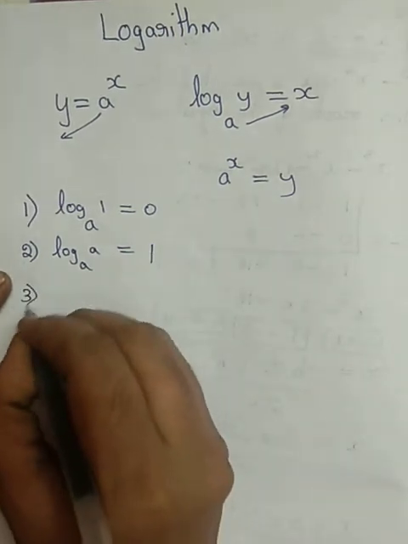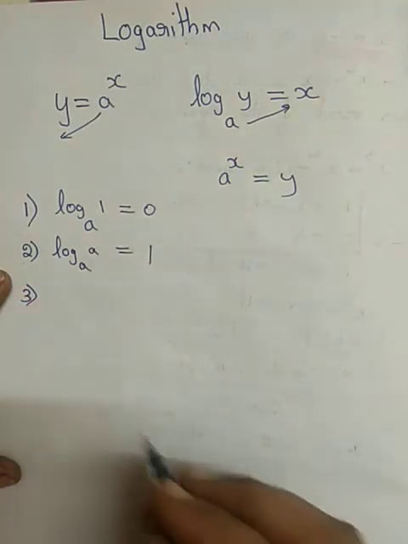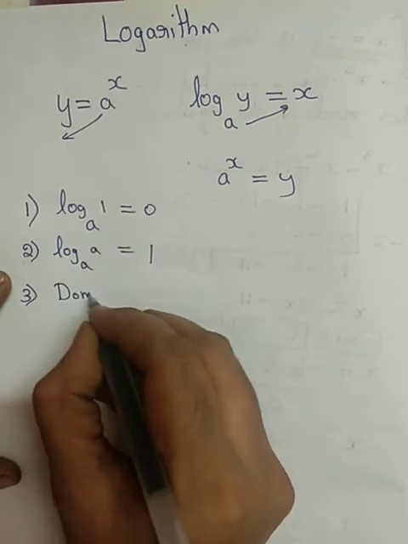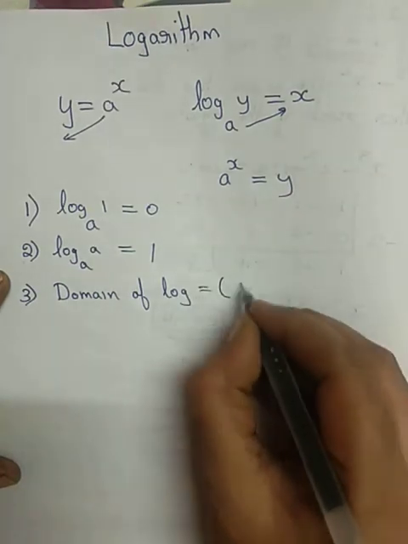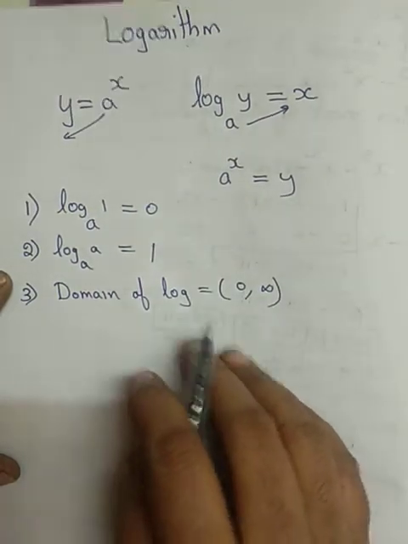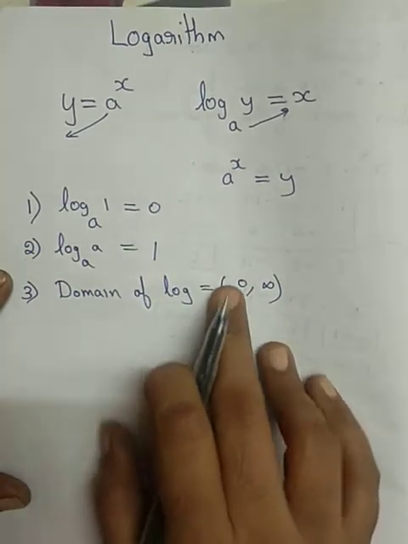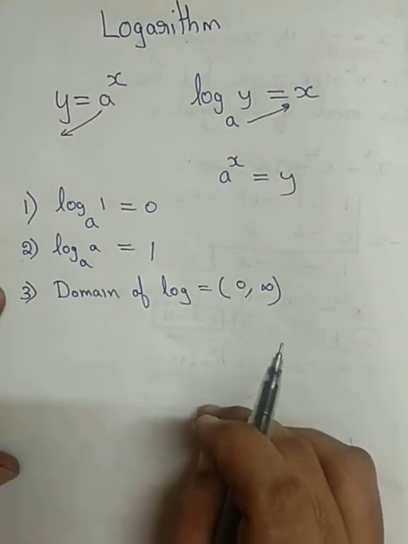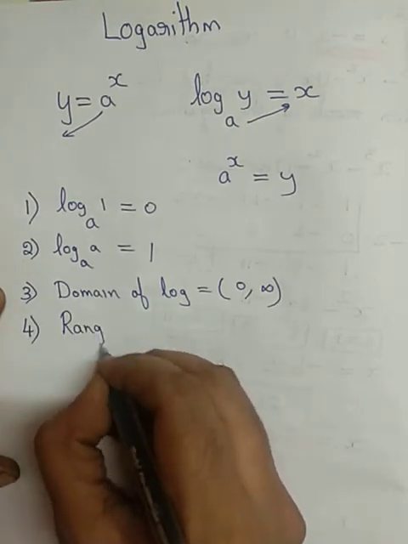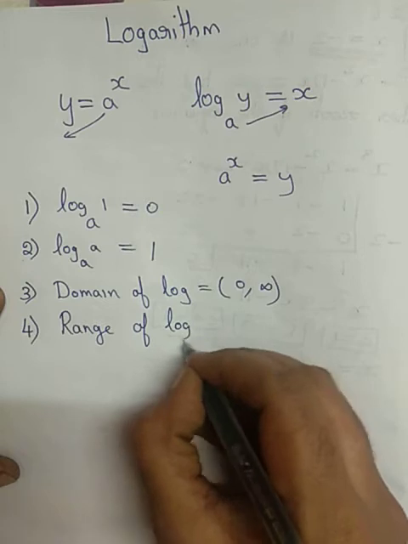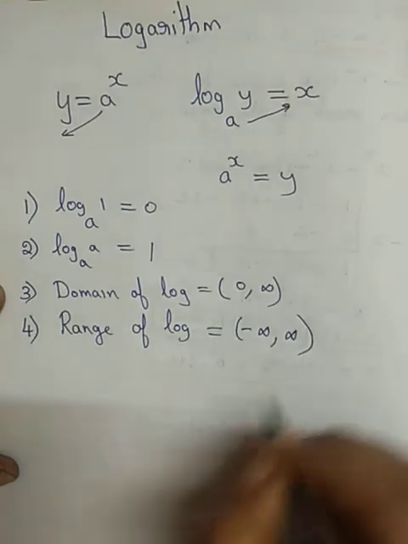Next what we should know is we can take log only for positive numbers. So domain of log will be always 0 to infinity. We can take logarithm only for the positive numbers, not even 0. So that's why open interval 0 to infinity. Okay. Now the range of the logarithmic function can be positive as well as negative numbers. So range of the logarithmic functions will be minus infinity to plus infinity.